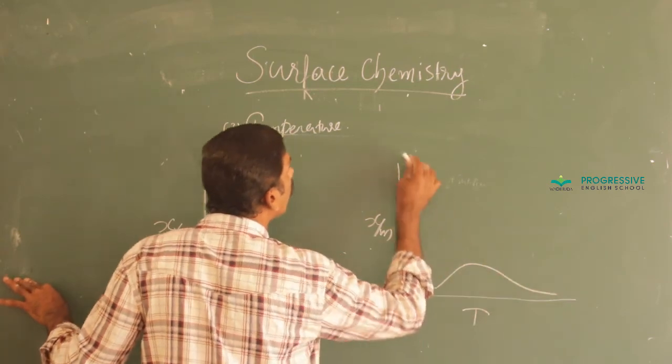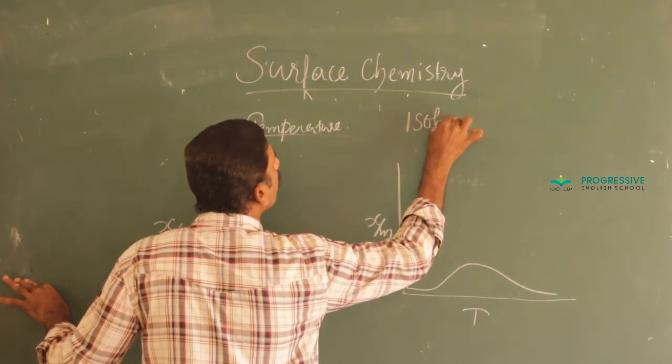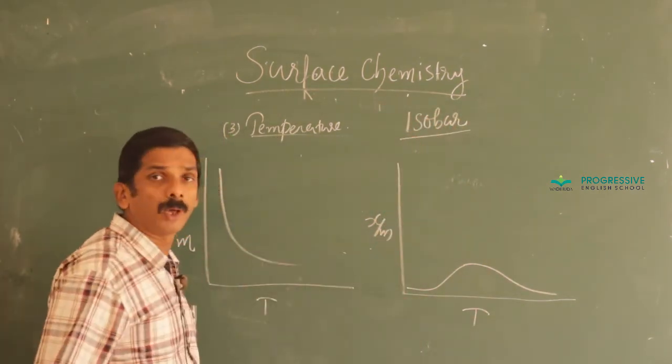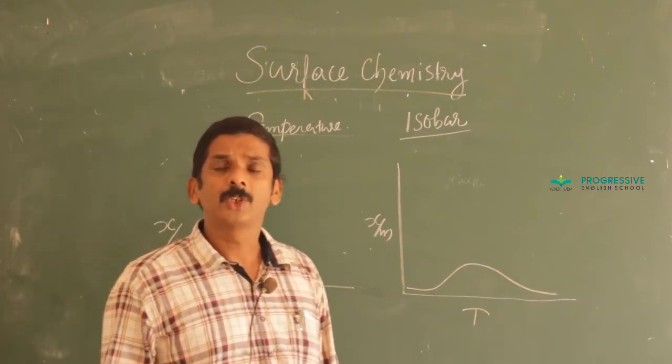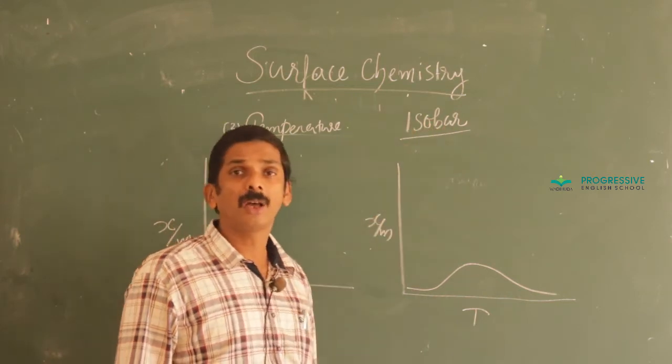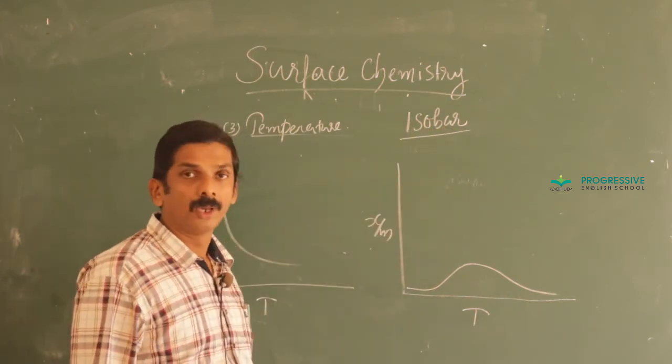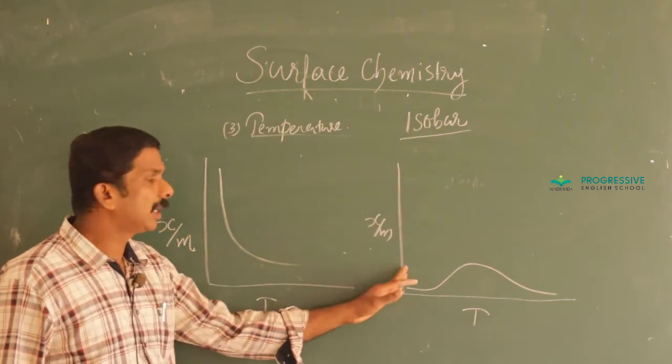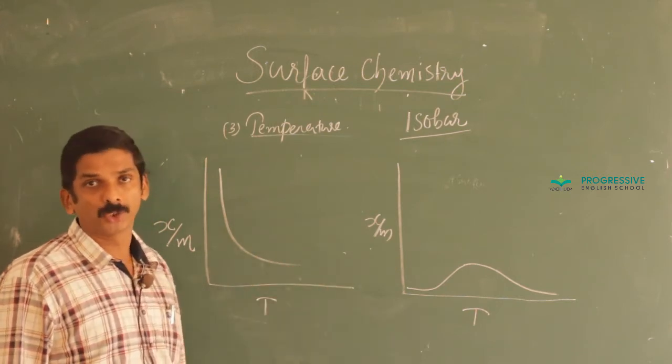adsorption isobar. Adsorption isobar means normally isobar, or graph drawn at constant pressure, is called isobar. Here this curve graph represents adsorption isobar.